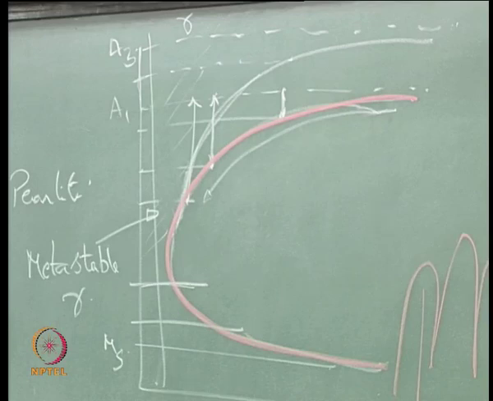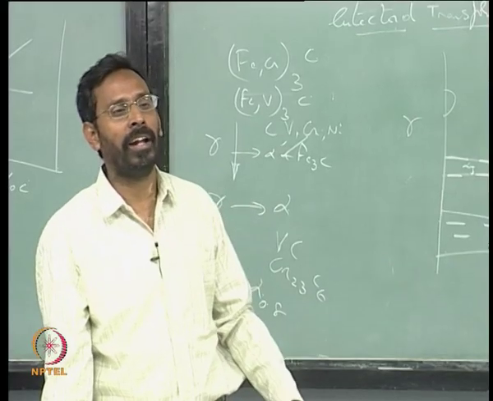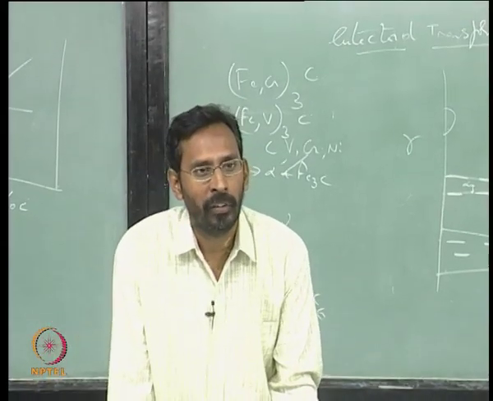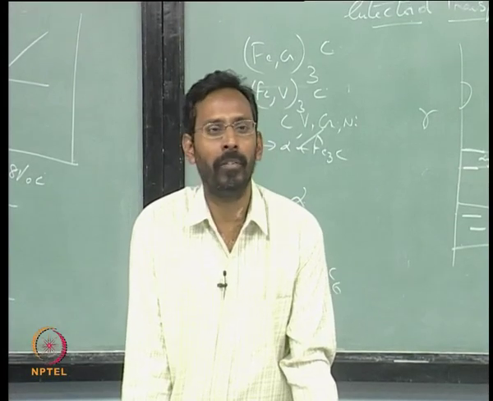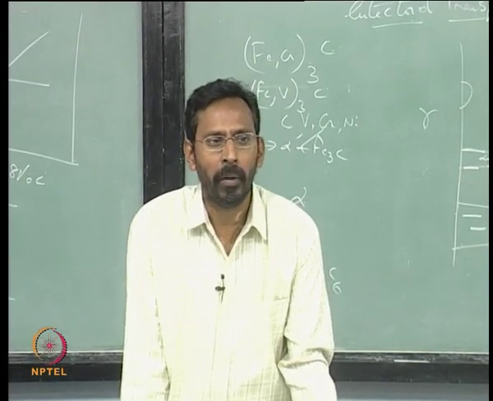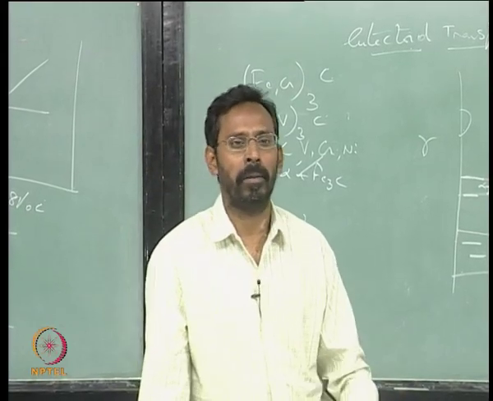in cases where you do not get, let us say, BCT kind of structures. In fact, even if you do not get BCT structure, for example, there are so many iron based alloys where the martensite is BCC in nature. We will talk about it when we talk about martensite. Most of the cases what you see, BCT comes only because of the carbon.